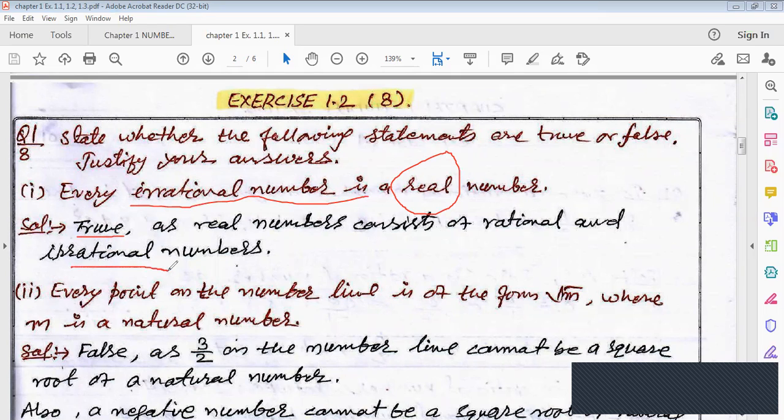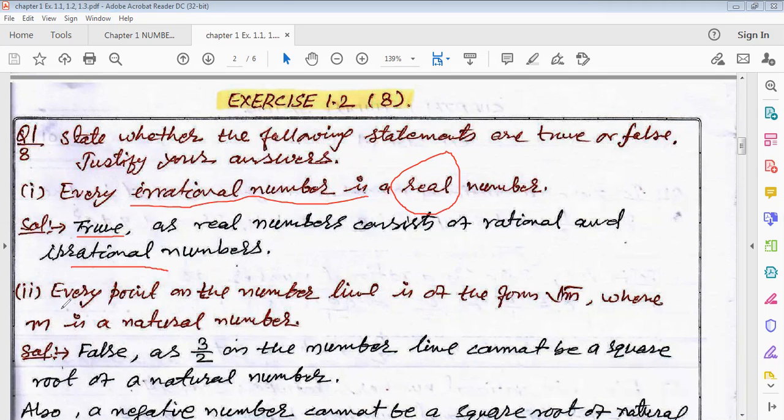All the numbers which lie on the real number line are known as real numbers, and the set of real numbers is made of rational numbers and irrational numbers. Both combined together represent the points on the real number line.